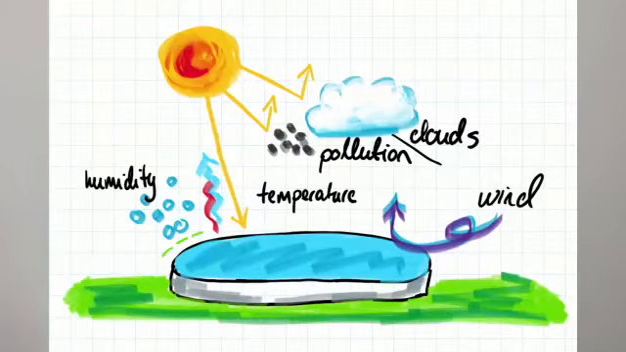Well, let's put those factors here. When we increase the temperature, the rate of evaporation increases. When we increase the surface area of the object, the rate of evaporation increases. When we increase the wind speed, the rate of evaporation increases. Whereas, here comes the exception. When we decrease the humidity, the rate of evaporation increases.